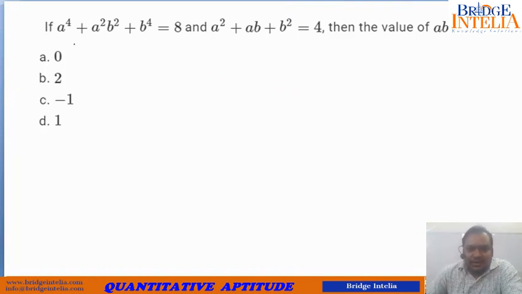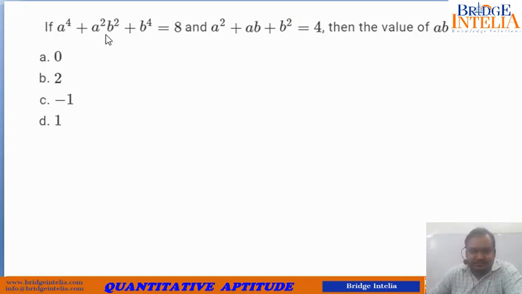So again, if you see properly, you are given two expressions. One of them is of fourth degree. It includes powers like a to the power 4, and the other is a second degree equation. So based on this, we are supposed to find out the value of ab. So let's see how we can do that.